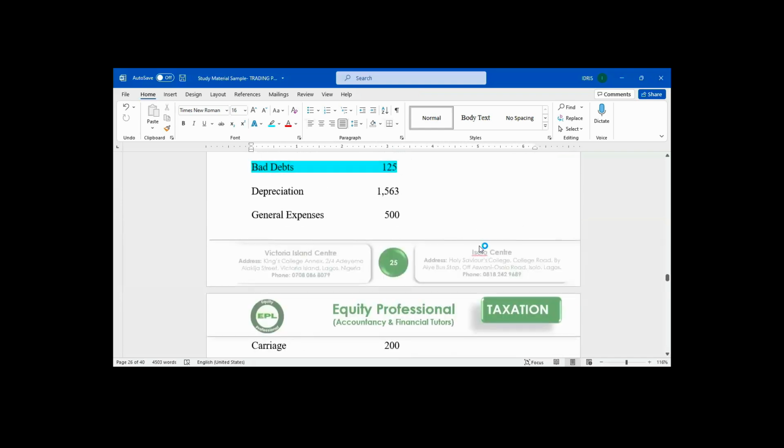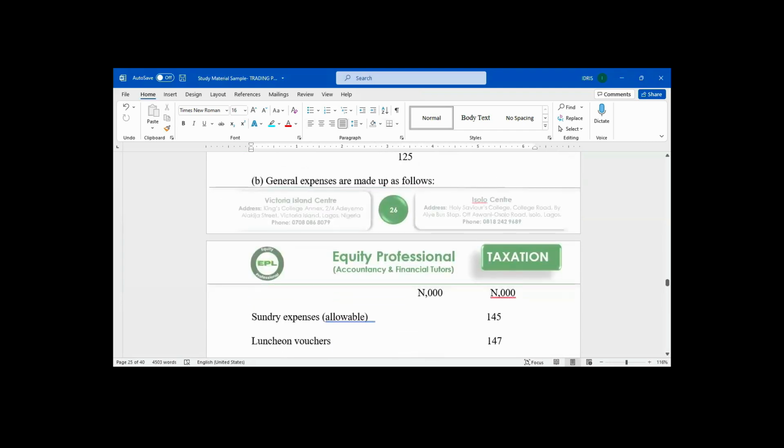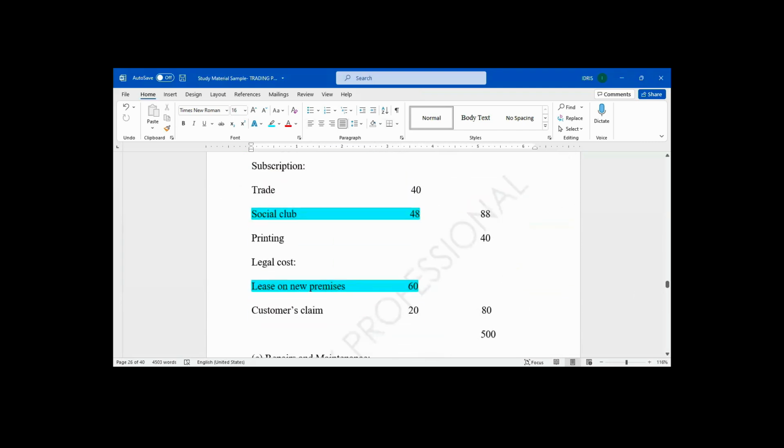We have finished general expenses, that 500,000. Please, I have a question. What is your question, madam? The lease on new premises, is it not for the business? It's for the business, but it's capital in nature. It's capital expenditure. If you go and look at the list of disallowable expenses I gave to you, I said legal cost for acquisition of new lease is disallowed. Why do we disallow it? They're supposed to capitalize it.